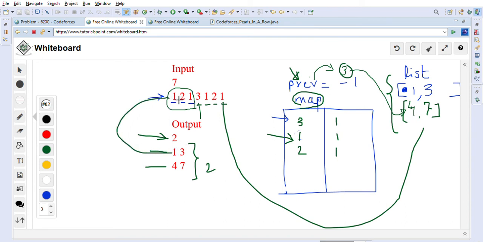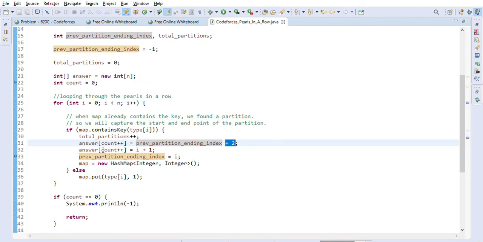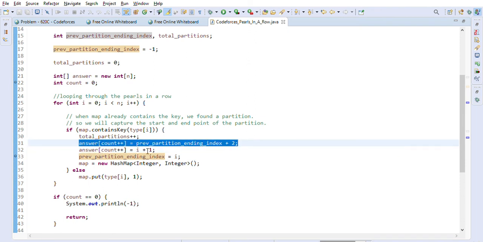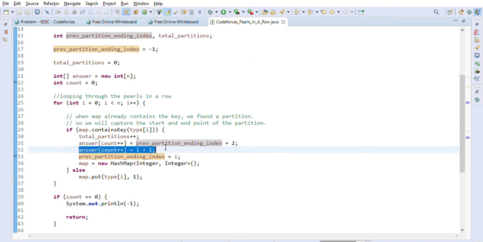In the beginning it is -1, so -1 plus 2 we will do, and we will get 1 here. And then after that we will use I plus 1 as the ending index. So this is the starting index that we are capturing here, and this is the ending index of the partition.